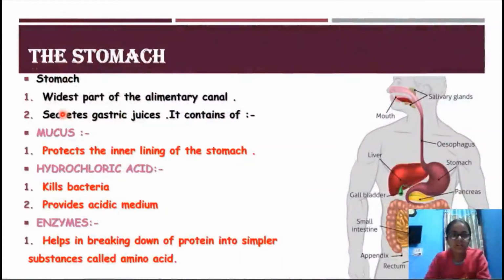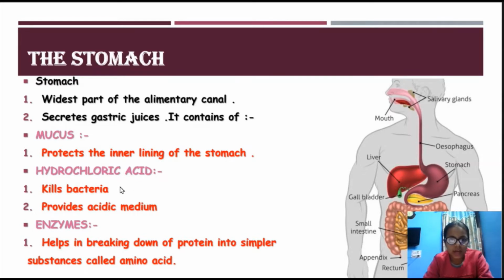So now we'll learn the stomach. Stomach is the widest part of the alimentary canal, and it secretes gastric juices, and these gastric juices contain mucus, hydrochloric acid and enzymes. What is mucus? Mucus protects the inner lining of the stomach, right? And hydrochloric acid kills the bacteria and provides an acidic medium to the stomach, right?